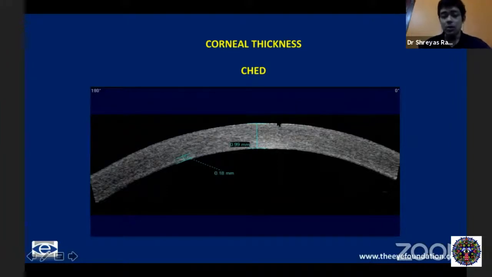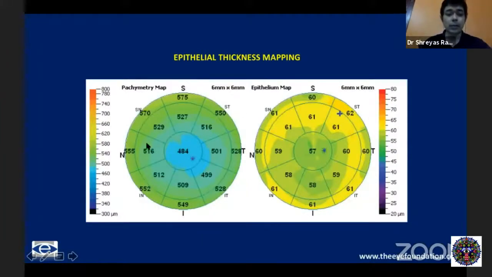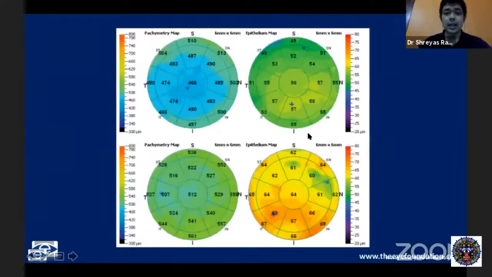Apart from measuring the overall pachymetry of the cornea, you can measure the epithelium also separately. The reason this is important is because the epithelium is a great masking agent and can vary from patient to patient. Especially in ectatic corneas, the epithelium acts like a masking agent and tries to smoothen the cornea. You can have epithelial thickness even as high as 80 or 90 microns.